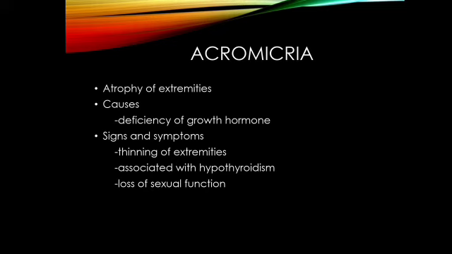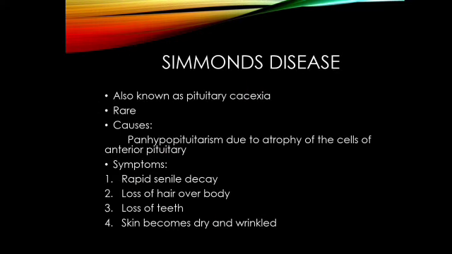Acromicria is nothing but the atrophy of the extremities of the bone. Okay, and this is also because of a deficiency of growth hormone, and it causes thinning of the extremities, associated with hypothyroidism and the loss of sexual functions.